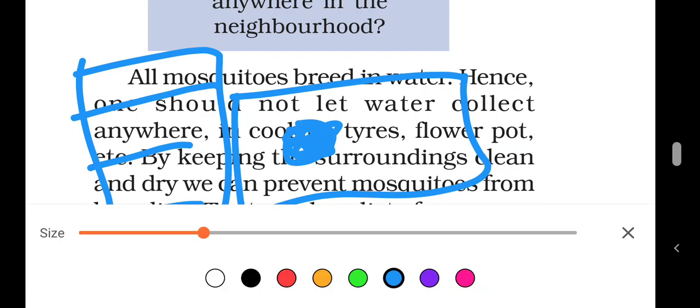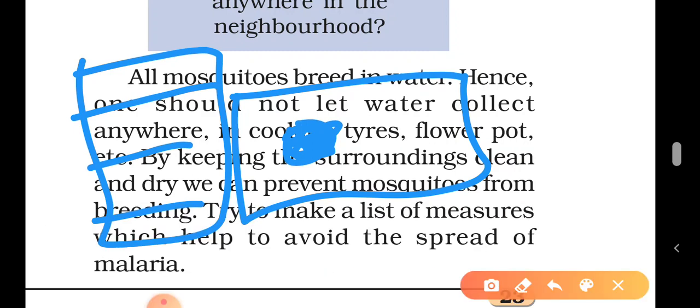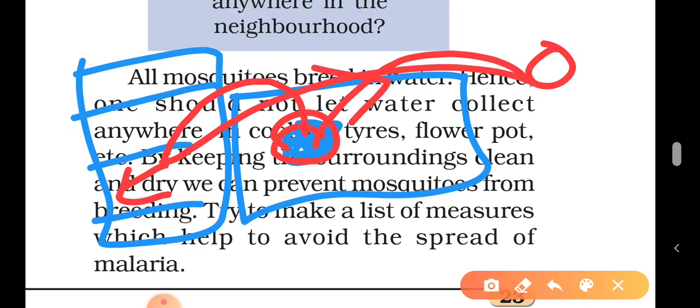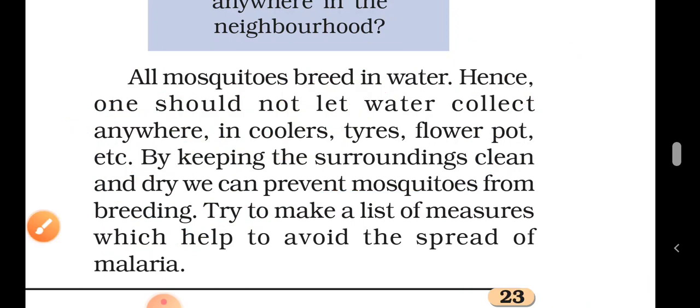Mosquito will come and breed here. This is your house. Mosquito will nicely come to you, infect you, and go back. That's how they cause infection.